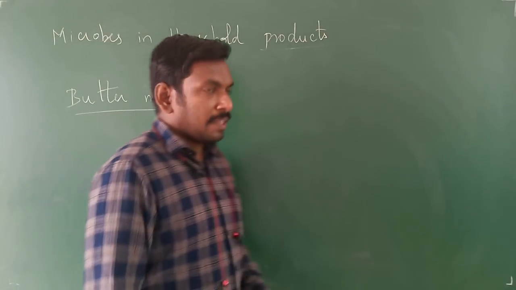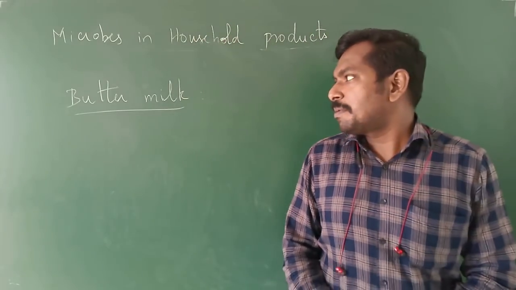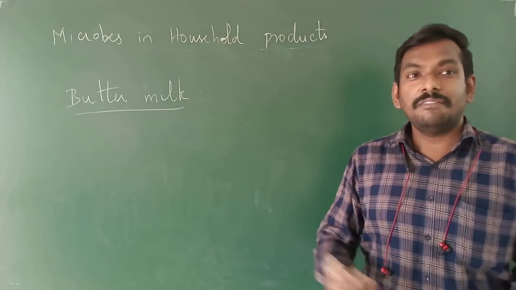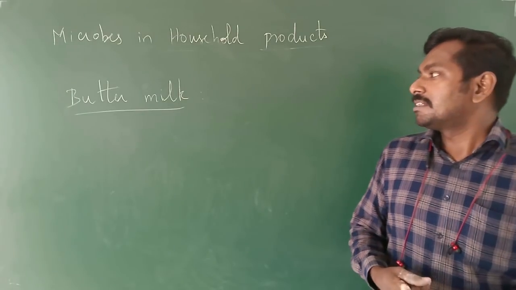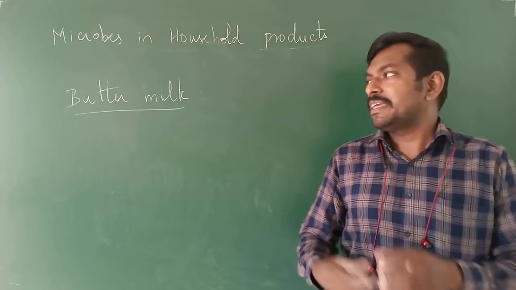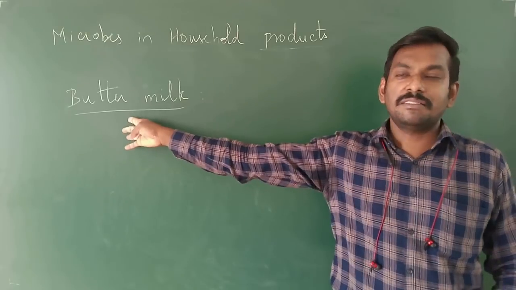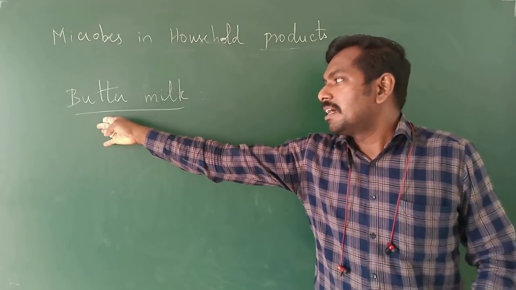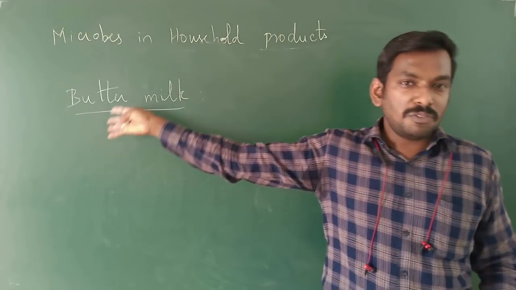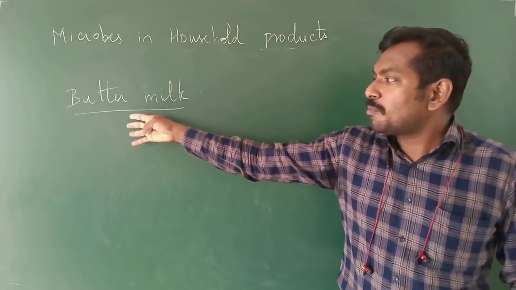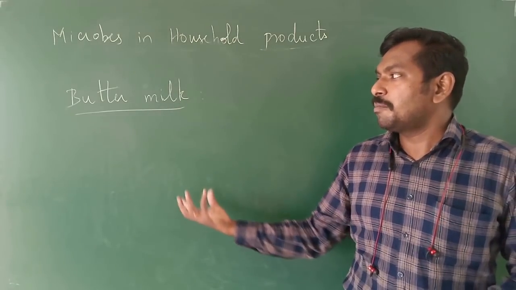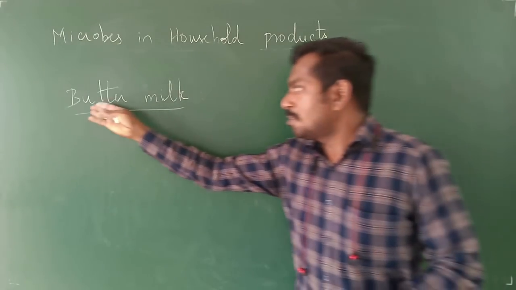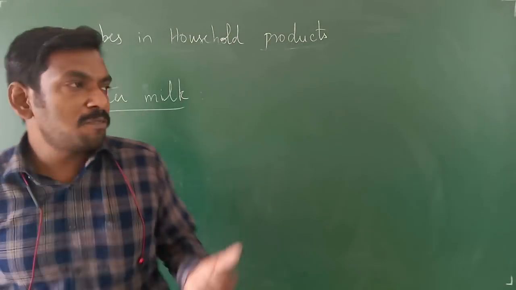Nowadays, if you want to prepare buttermilk, what we do is take curd, churn it nicely, beat it with salt, then add some water and make it buttermilk, right? Buttermilk is not the one which is obtained by adding water to the curd, but it is the acidic liquid which is left after the production of butter, right? You will be getting butter.